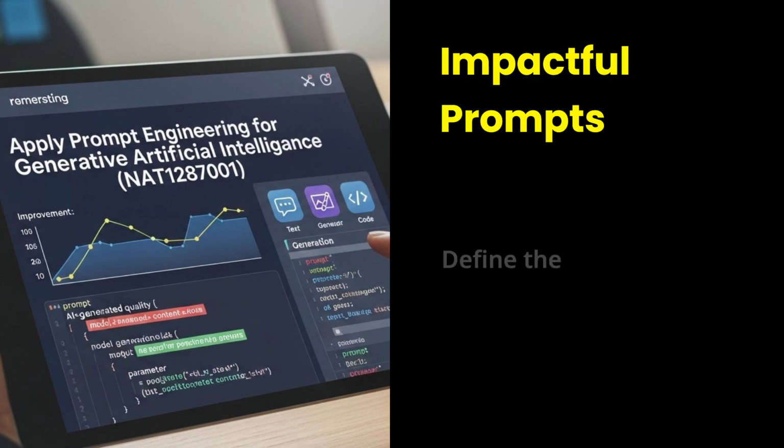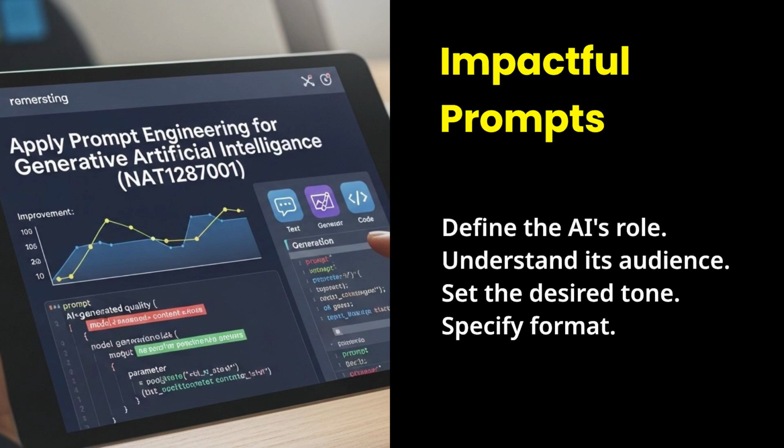Creating impactful prompts requires precision and foresight. We will guide you through defining the AI's role, understanding its audience, and setting the desired tone. Specifying format and constraints is also essential for optimal results.